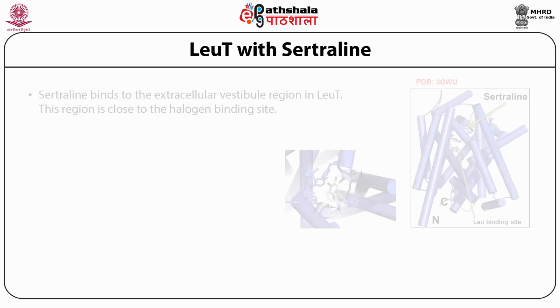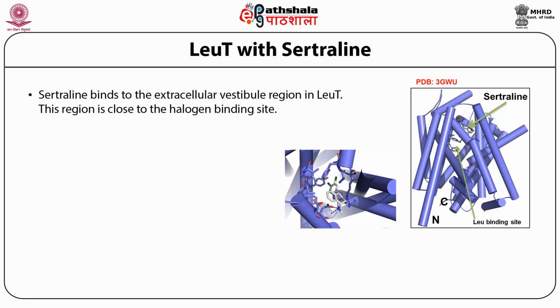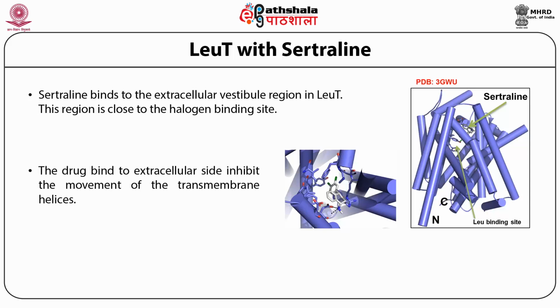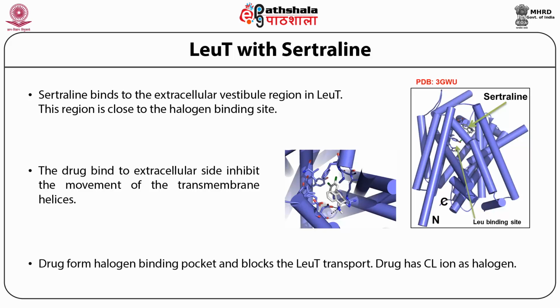The drug sertraline binds to the extracellular vestibule region in LeuT. This region is close to the halogen binding site in the LeuT transporter. The drug binds to the extracellular side and inhibits the movement of transmembrane helices, which is shown by the arrow. You see the serotonin bound at the extracellular vestibule region. The drug forms a halogen binding pocket and blocks the LeuT transport. The drug has a chlorine ion as a halogen, which binds to this halogen binding site and prevents the movement